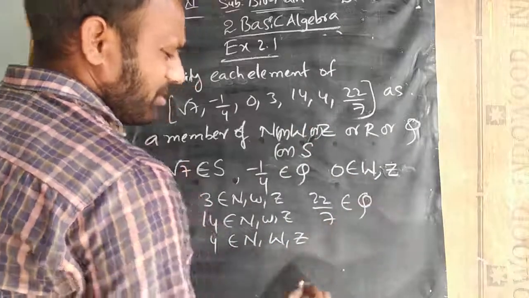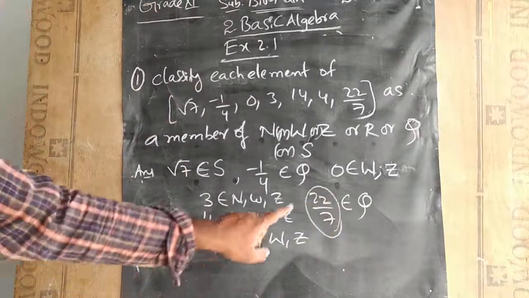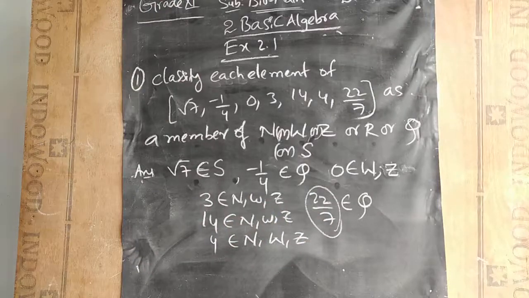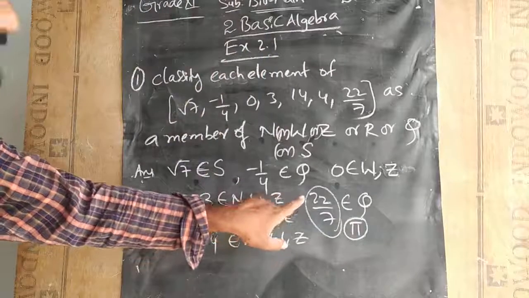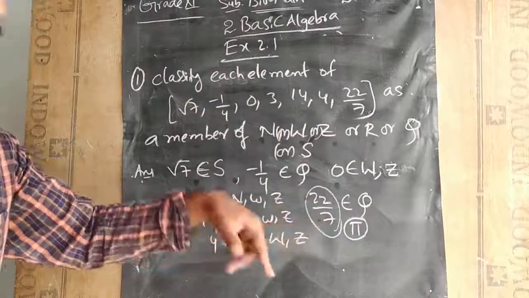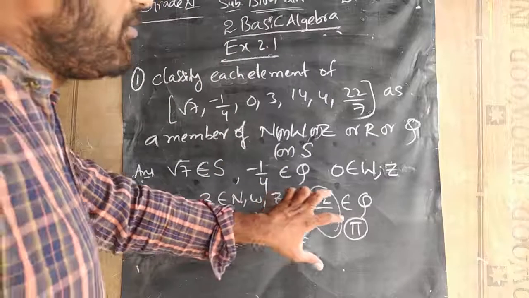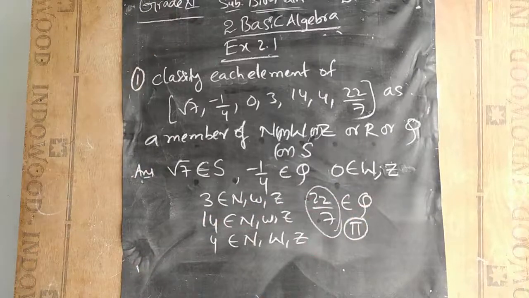But generally, if you have seen in your books, 22 by 7 is used to represent the pi value, where pi is an irrational number. So in some cases we can use 22 by 7 as an irrational number also. In this particular case it belongs to rational numbers, but in some other cases it belongs to irrational numbers also.